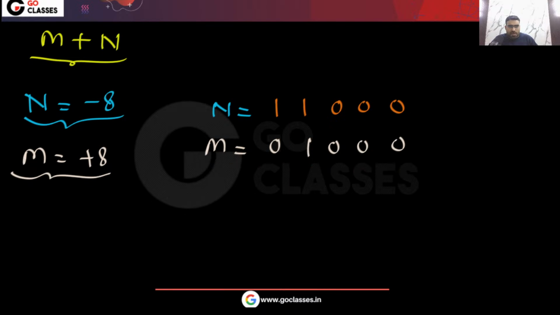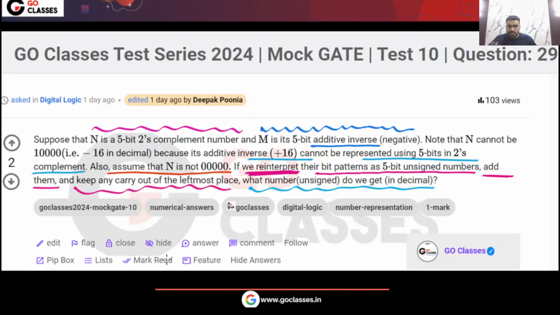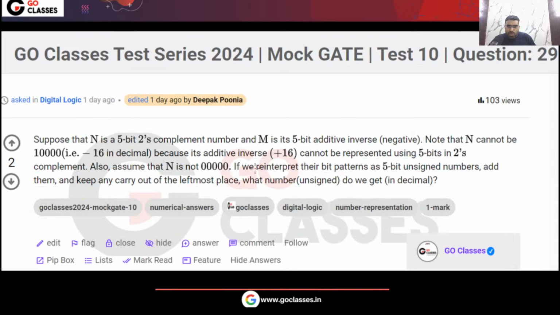Now just do the addition. The question is saying that you reinterpret m and n as 5-bit unsigned numbers, then you add them and you keep any carry out of the LHS, which means you don't discard the carry. Then finally, if you interpret the result as unsigned, what number will you get? And the final answer you have to put in decimal.